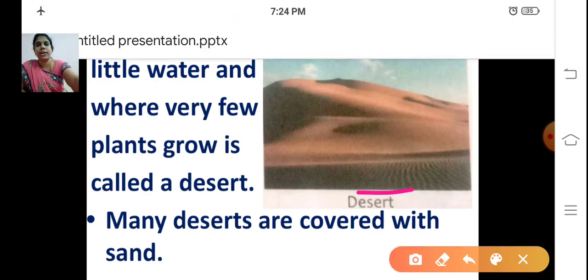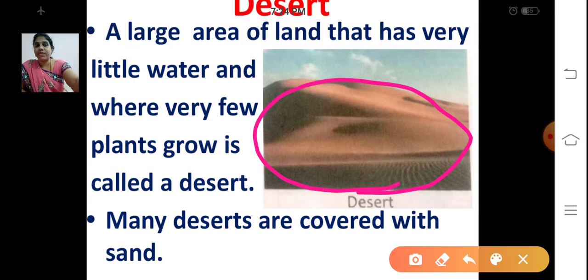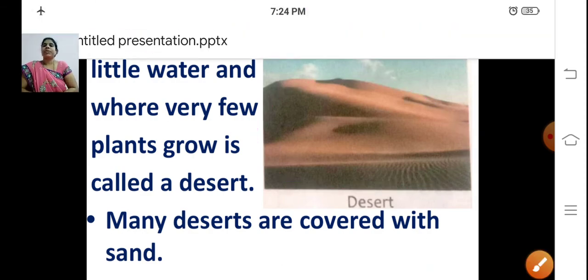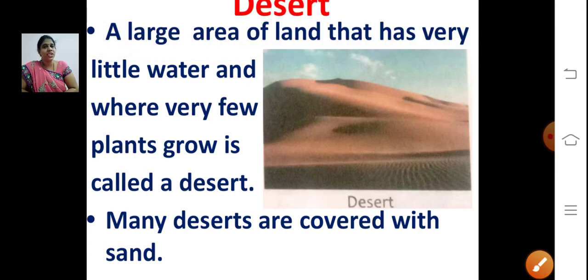Just see this picture. Many deserts are covered with sand. What do you mean by desert? A large area of land that has very little water and where very few plants grow is called a desert. Plants like cactus grow here, and many deserts are covered with sand.